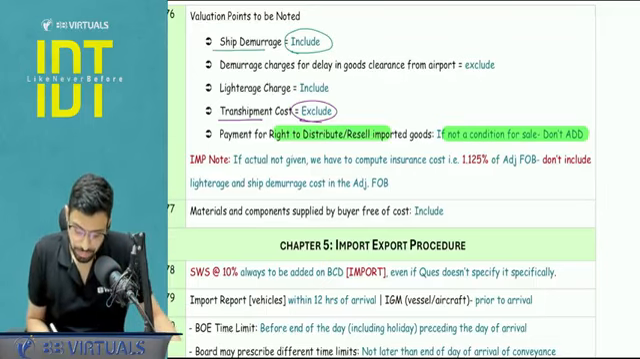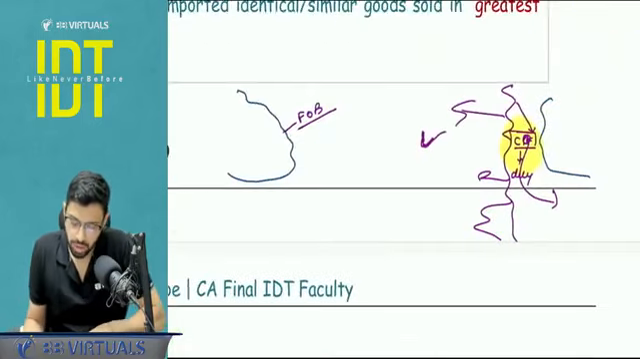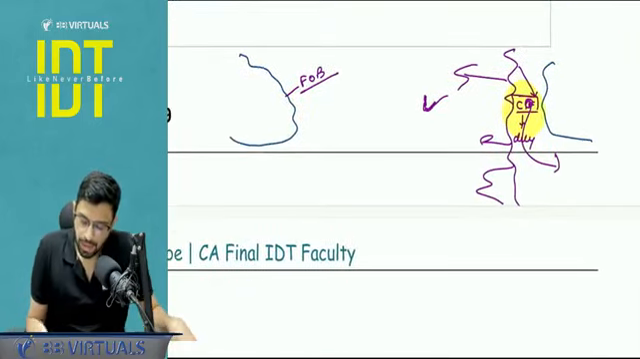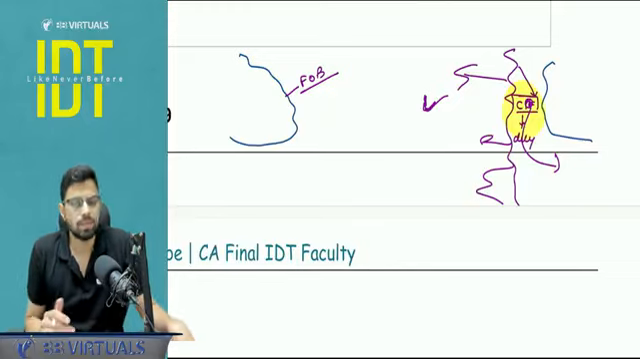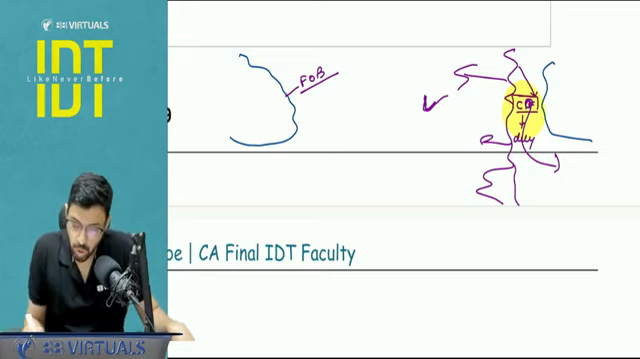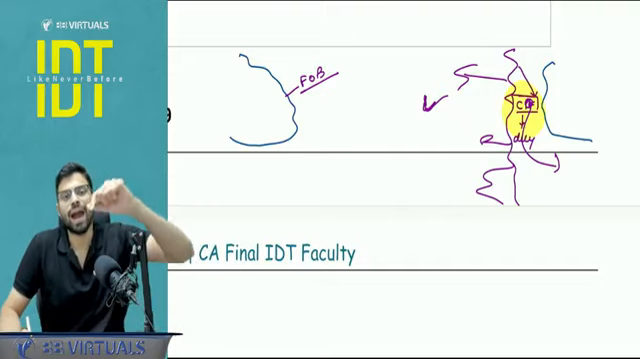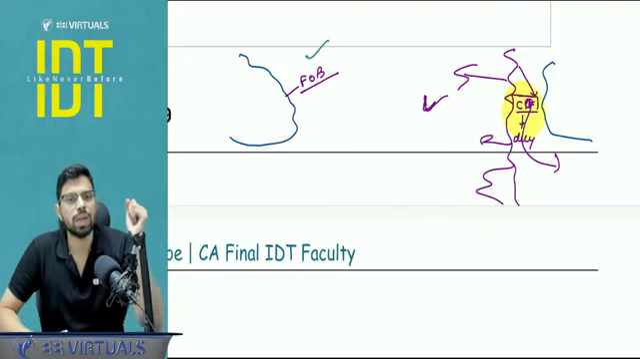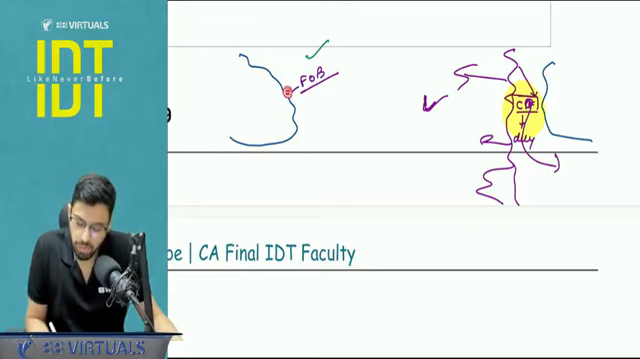Important note. Now let's see. This is something very, very important. Let's talk from this point of view only. Suppose the insurance charges are not given. So we know we have to take 1.125% of the FOB, and sometimes the question will contain the demurrage charge, let's say the lighterage charge also. So lighterage charge has to be included, but sometimes the mistake you commit is you add the lighterage charge above FOB. And that will be wrong because FOB is the price at this point of time.